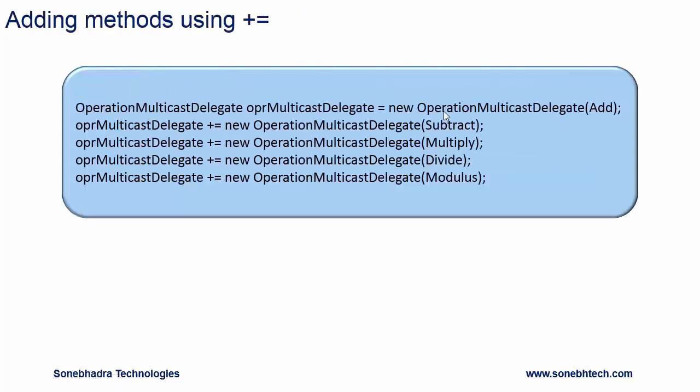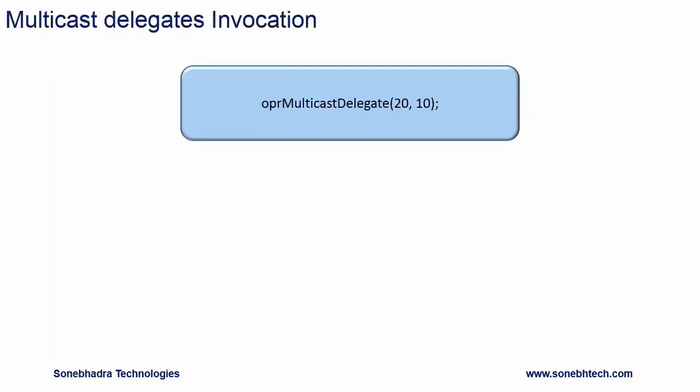So the methods encapsulated are add, subtract, multiply, divide and modulus. So it will invoke all the methods with parameter values 20 and 10, which are passed here. We can use multicast delegates in event mechanism, which we will see later.